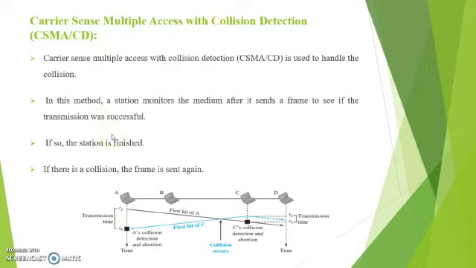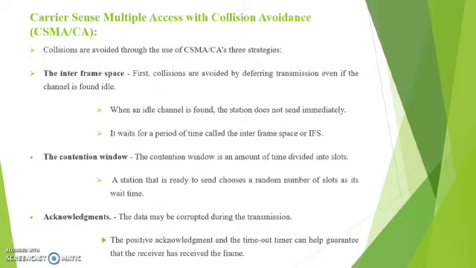Next is the carrier sense multiple access with collision detection, that is CSMA-CD. It is used to handle the collision. In this method, a station monitors the medium after it sends a frame to see if the transmission was successful. If so, the station is finished. If there is a collision, the frame is sent again.